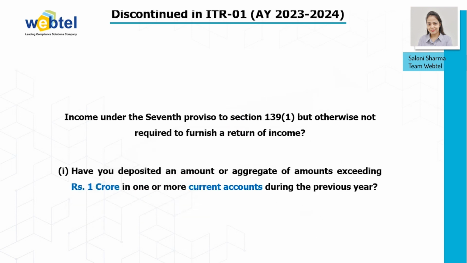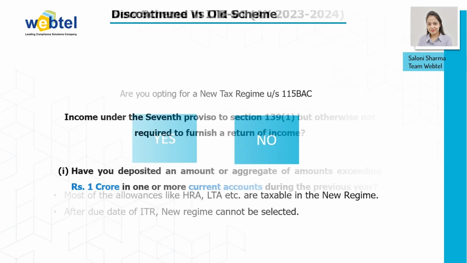Then, discontinued in ITR-1: income under the 7th proviso to section 139.1, but otherwise not required to furnish a return of income. This point has been discontinued. If you have deposited an amount or aggregate of amounts exceeding rupees 1 crore in one or more current accounts, then you don't need to disclose it in your ITR-1.